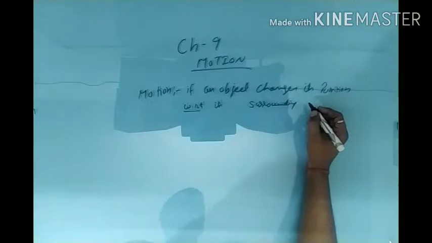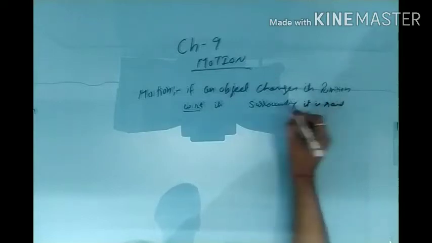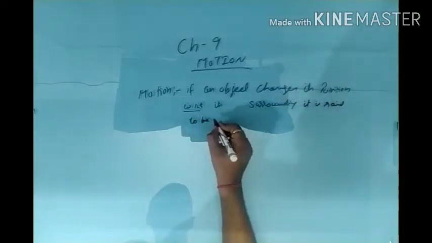If an object changes its position with respect to its surrounding, it is said to be in motion.